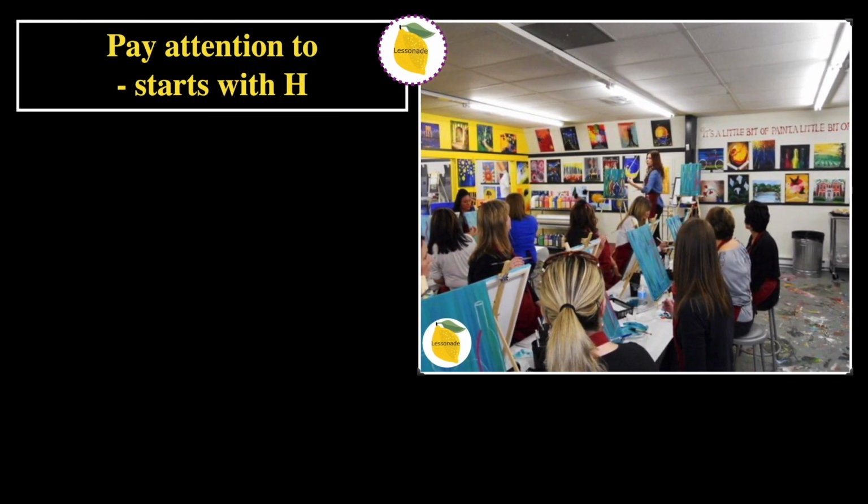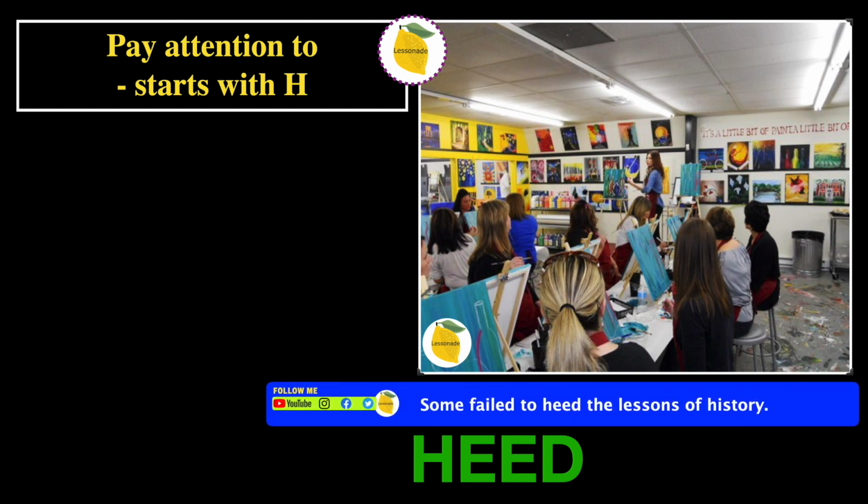Pay attention, starts with H. In this picture, we can see people paying attention to the painting they're drawing right now. So therefore, the word will be heed. And the sentence is, some fail to heed the lessons of history.